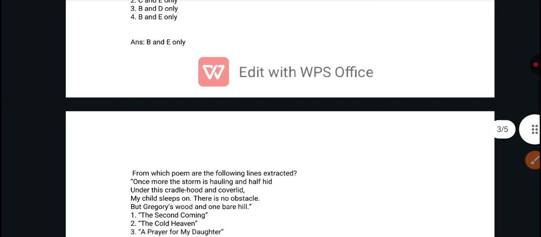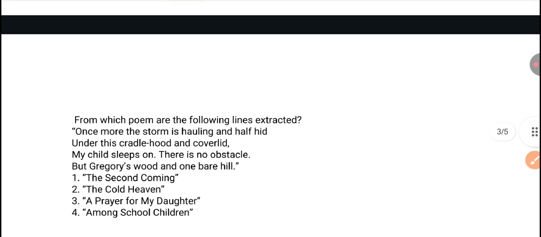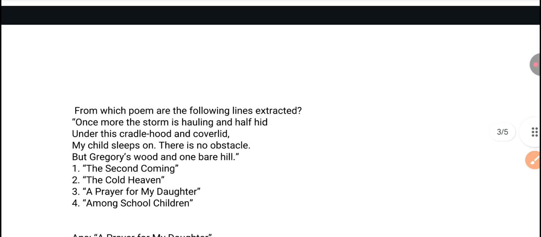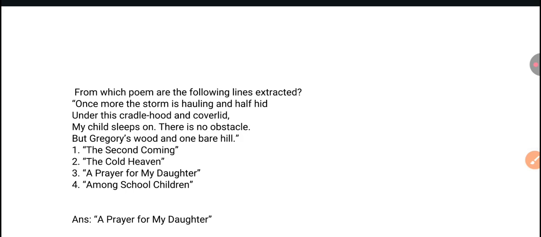Next question. From which poem are the following lines extracted? So you have to identify the poem, and the lines are: once more the storm is howling, and half hid under this cradle hood and coverlid my child sleeps on. There is no obstacle but Gregory's wood and one bare hill. So the poem is A Prayer for My Daughter. Option third is the right answer. A Prayer for My Daughter.